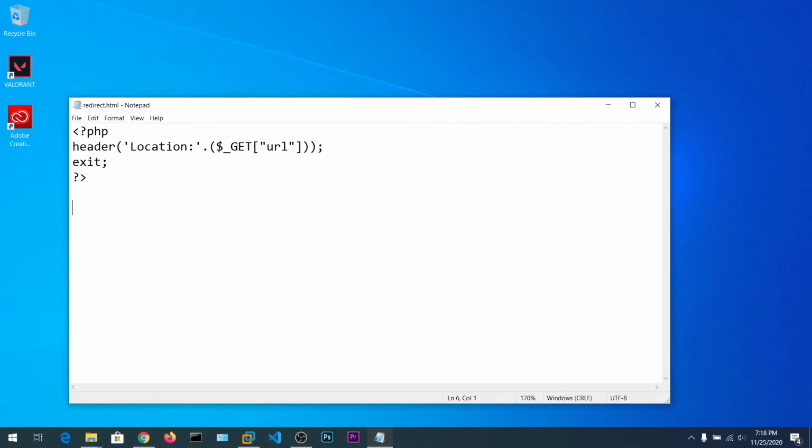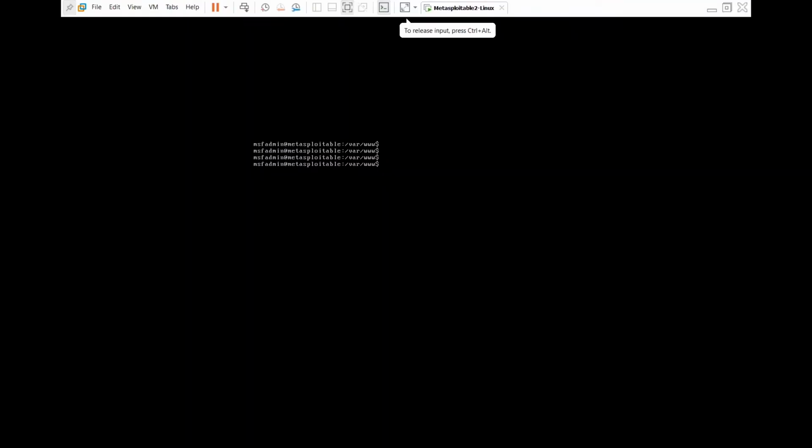So first, for demonstration, I have put this GET function to get the value of the URL variable. Then it will be appended to the string location, and I will put a space, and then the page redirects to this location. So guys, this is the PHP script, and we cannot execute it in Windows because we do not have an XAMPP server or any other PHP backend software. So that's why I'm going to open this Metasploitable. I have already copied the code.